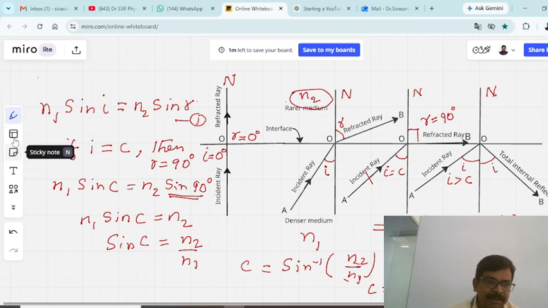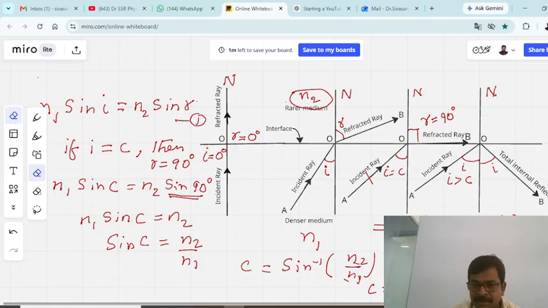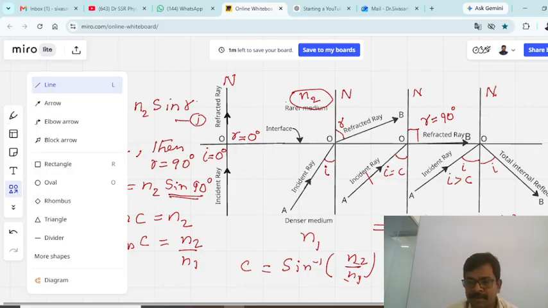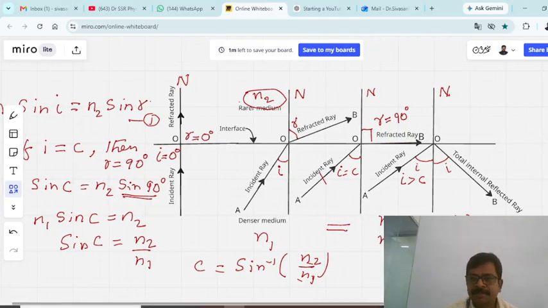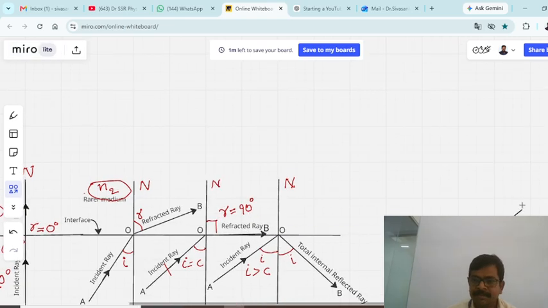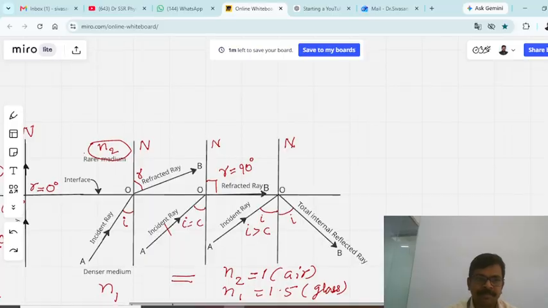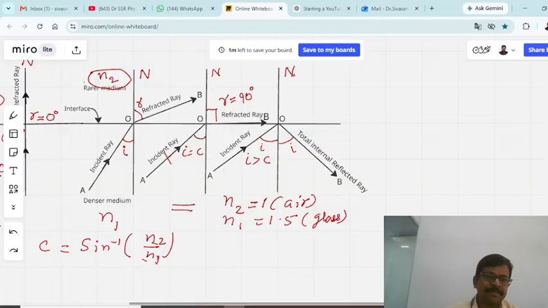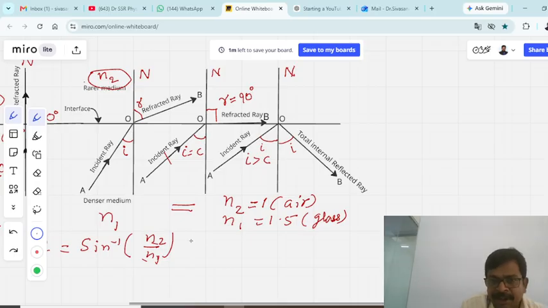So we'll work out certain cases now. We have derived the expression for critical angle.